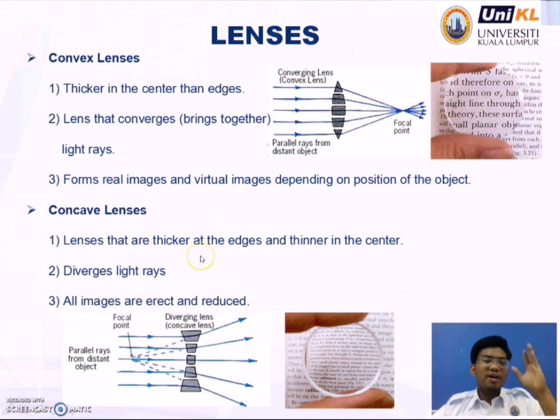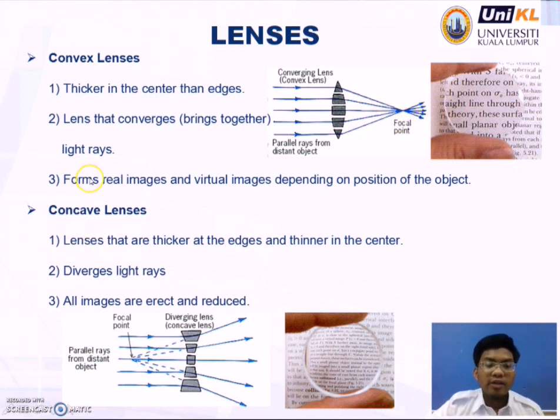Now we look at lenses. We have two lenses, which are the convex lens and the concave lens. Okay, we look at the convex lens. It is thicker in the center than at the edges. That means the edges are thinner. The second is that it is a lens that converges, brings together, light rays.